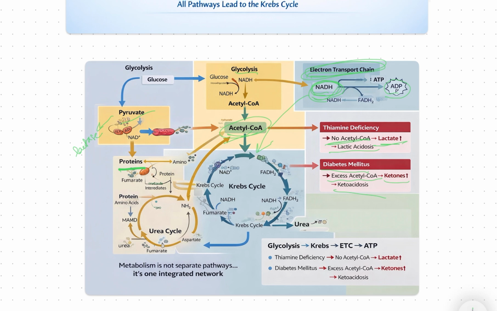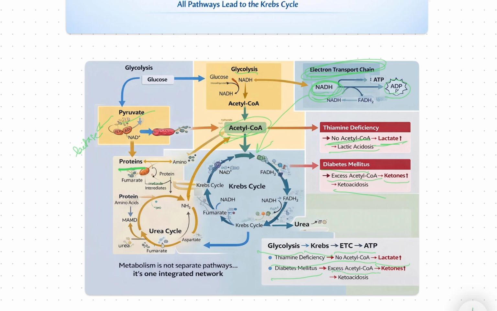So one block in metabolism affects multiple pathways at once. That's why biochemistry is not about memorizing the pathways. We should understand the connections, the interlinking between each other. Glycolysis, or any pathway which enters the Krebs cycle, will enter the electron transport chain and produce ATP. In thiamine deficiency, there is no acetyl-CoA and lactate increases.